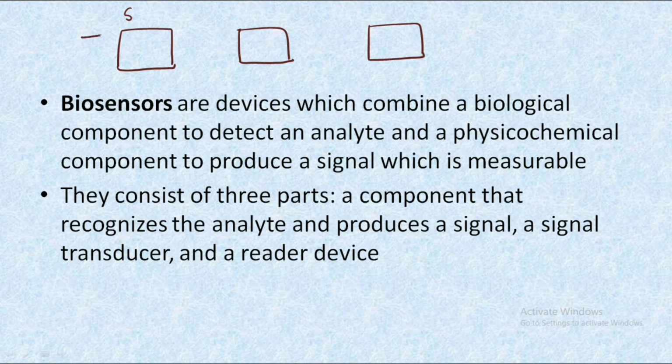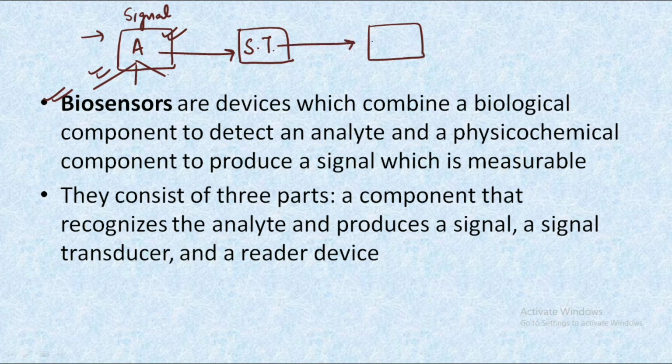The first one is the component that produces the signal, and the signal is produced with the help of the biological analyte. We have just discussed the various types of biological analytes that could be present, and when the signal is produced, it needs to be transduced, it needs to be modified in order to be read. So the second component is the signal transducer, and when the signal is transduced, we have the third component, the reader.